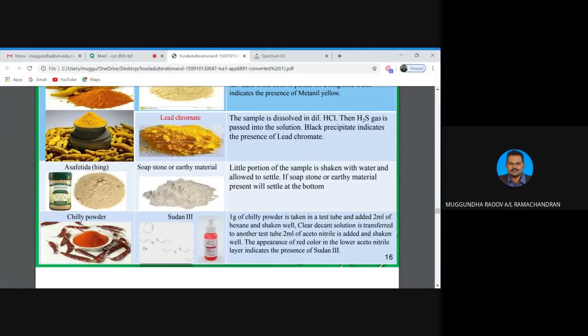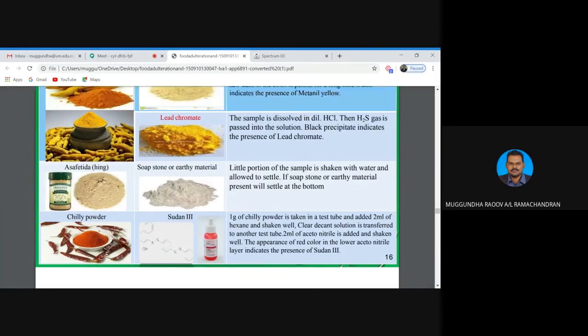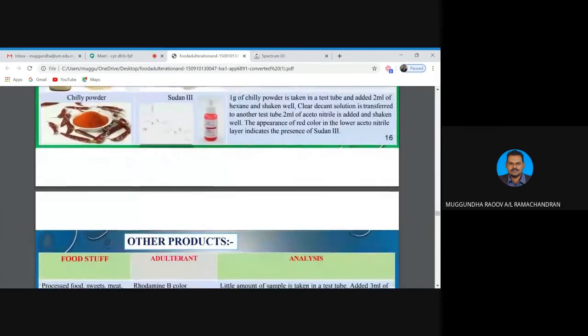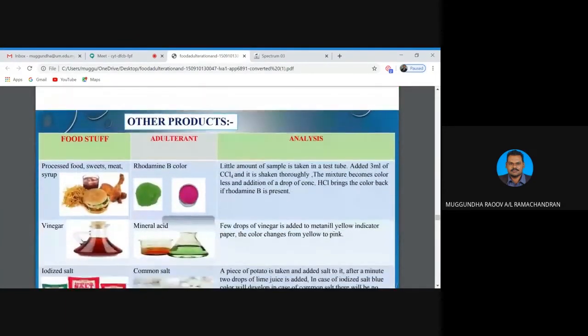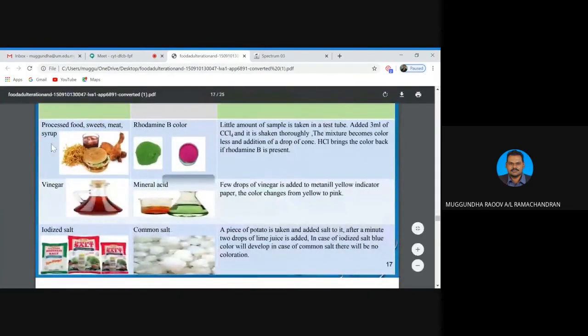earthy material. Okay, chili powder, they do add Sudan III. Sudan III is actually a dye. They add that for coloring purposes, and this is the analysis way to identify Sudan III in chili powder. In chili powder we can determine Sudan III and rhodamine B as well. Okay, class, this is the rhodamine B color. Okay, this is an example of processed food: sweets, meats, syrups, all these.